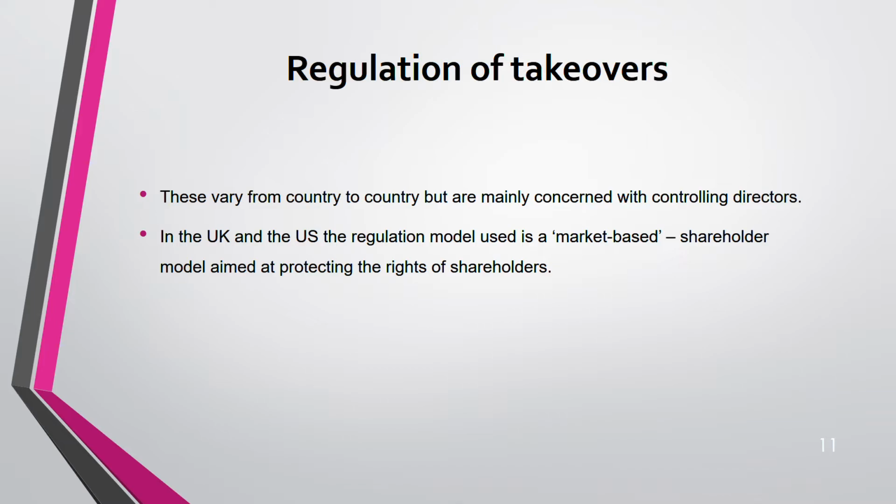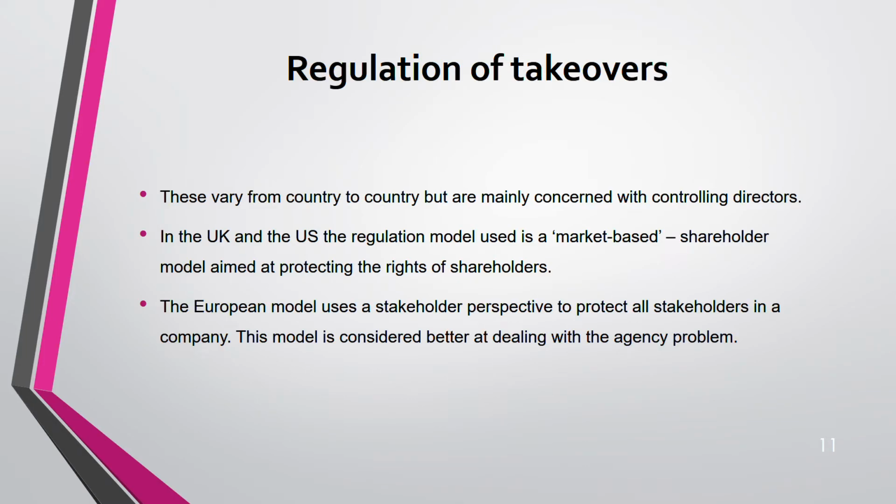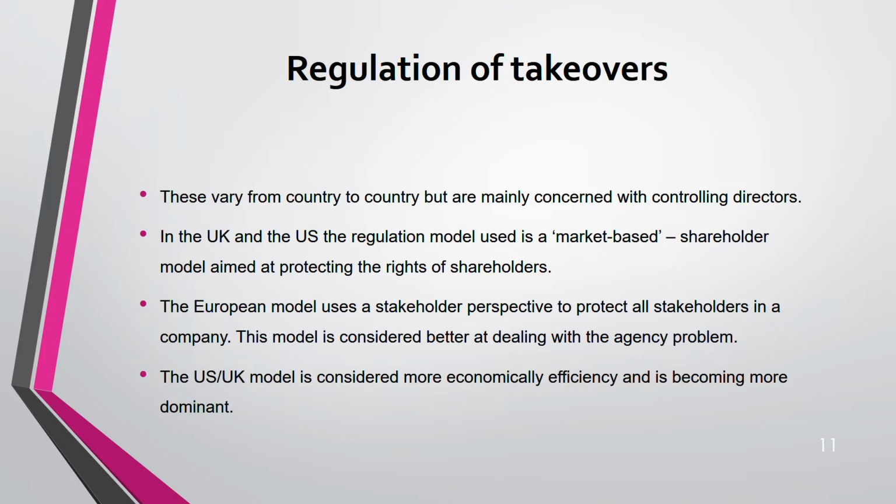In US and UK, this is known as market based. That means they are more focused on the shareholder, protecting the rights of shareholders. European model uses a stakeholder perspective. Stakeholder means they want to protect the rights of all stakeholders. This model is better in dealing with agency problem. But if you see in terms of efficiency, the US UK model is more economically efficient and it's becoming more dominant also. Why? Because it's easier to focus on just one shareholder rather than a group of stakeholders.